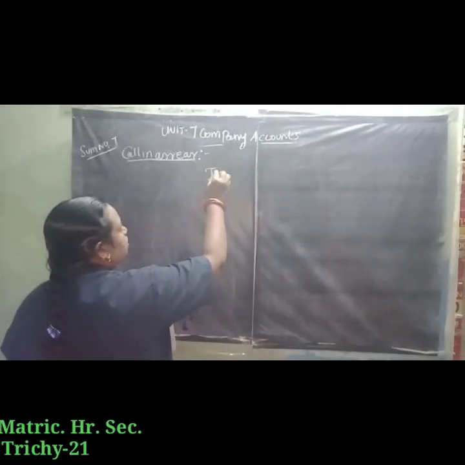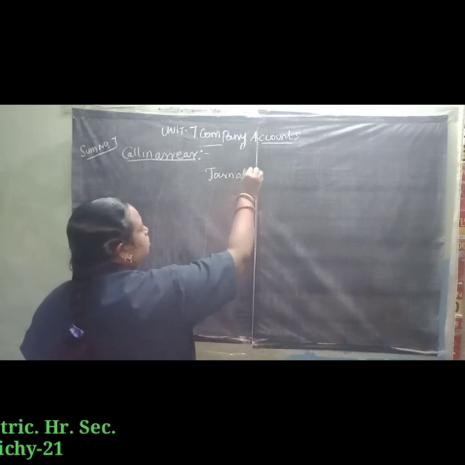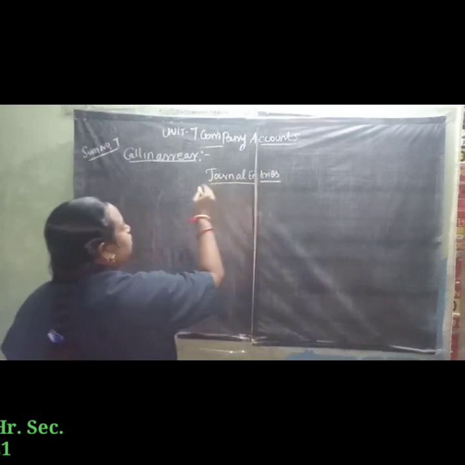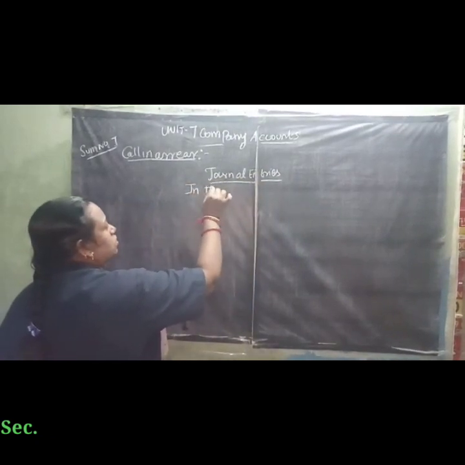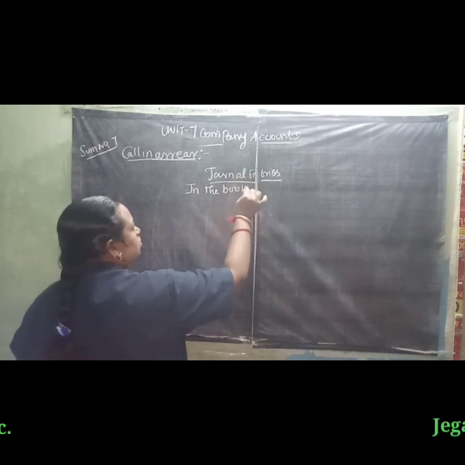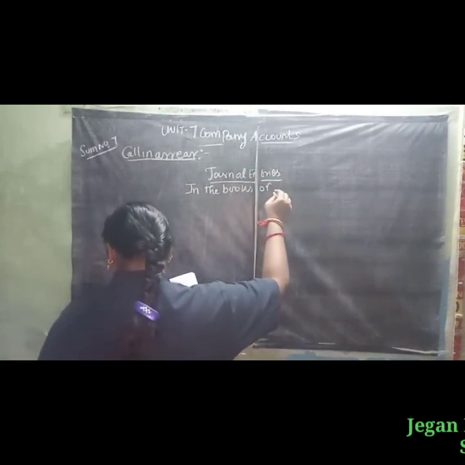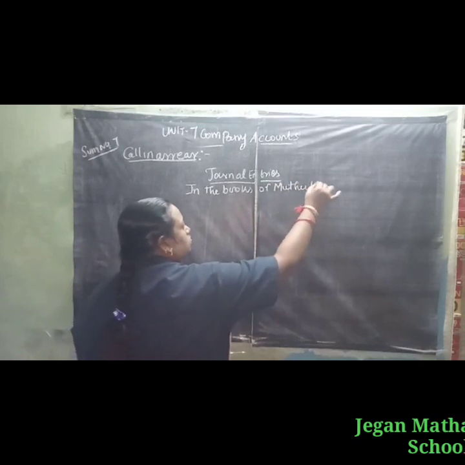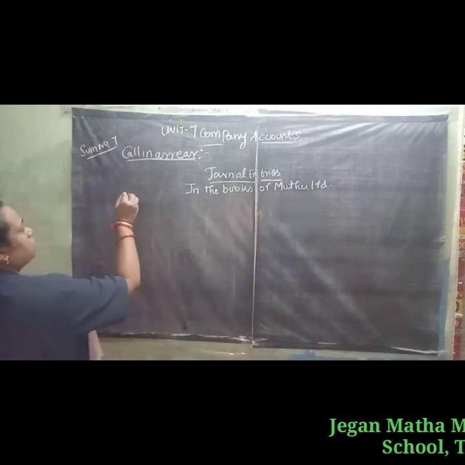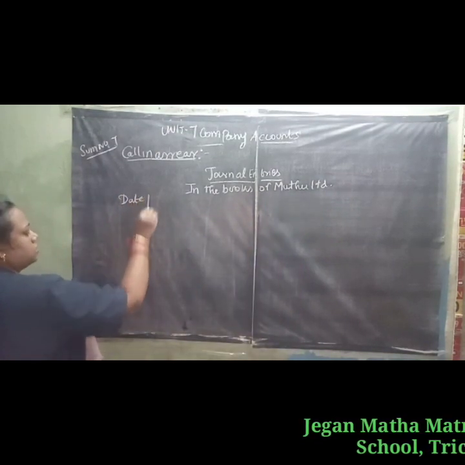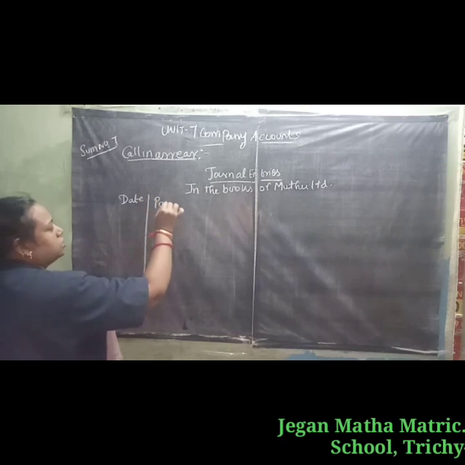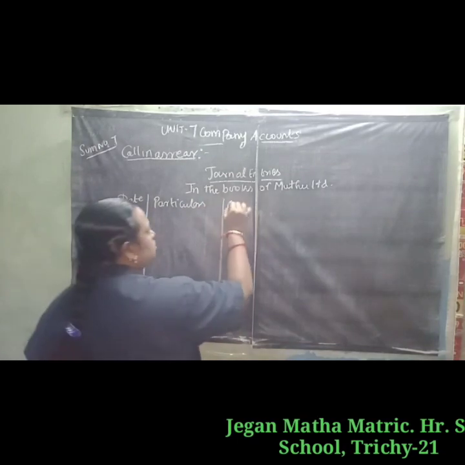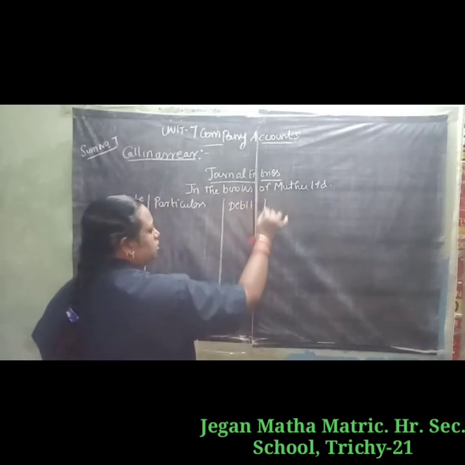So how to prepare the journal entries? Journal entries in the books of Muthu Limited. Date, particulars, debit and credit.